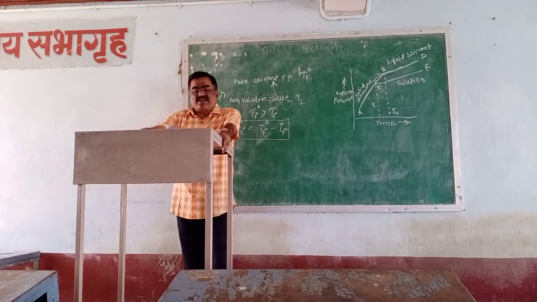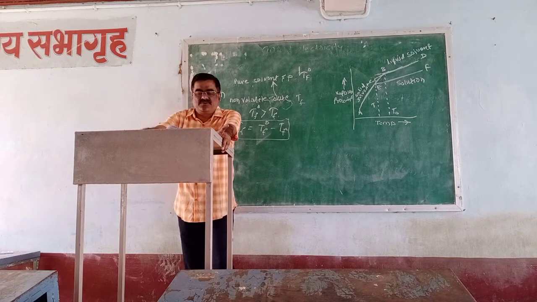Now, the concentration, freezing point depression and the concentration of the solute.